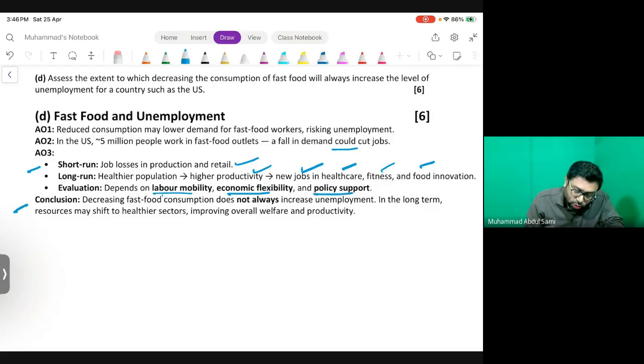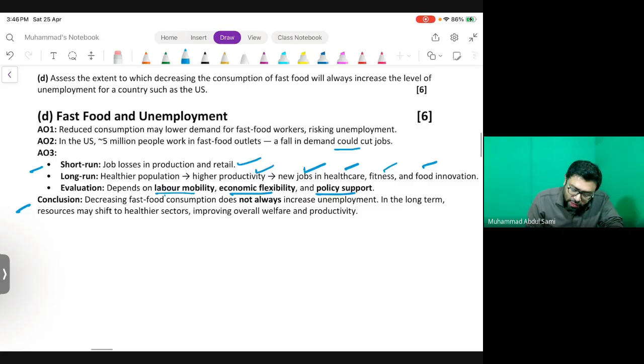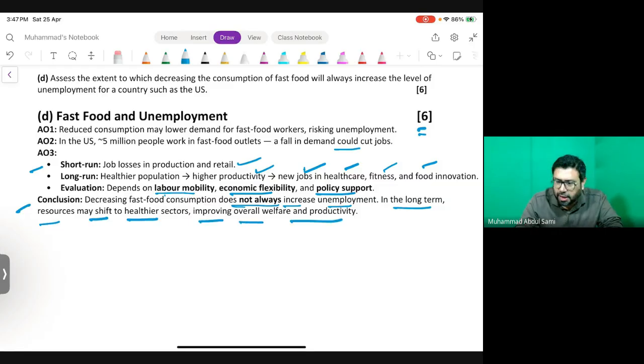So the conclusion should be, or could be, decreasing fast food consumption does not always increase unemployment. Remember, within the 6-marker, you need to serve all 3 assessment objectives. Though we are in a data response question, we still need to serve the 3 assessment objectives as per the marker questions. Employment may increase in the long term, as resources may shift to healthier sectors. It's about allocation of resources, improving overall welfare and productivity.